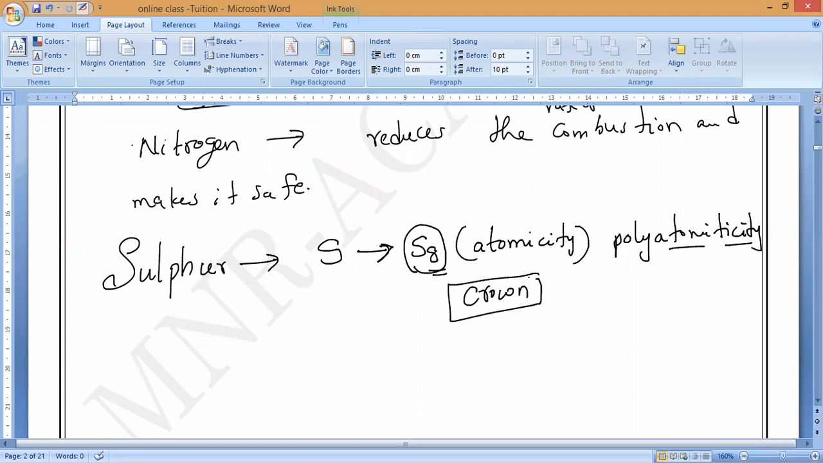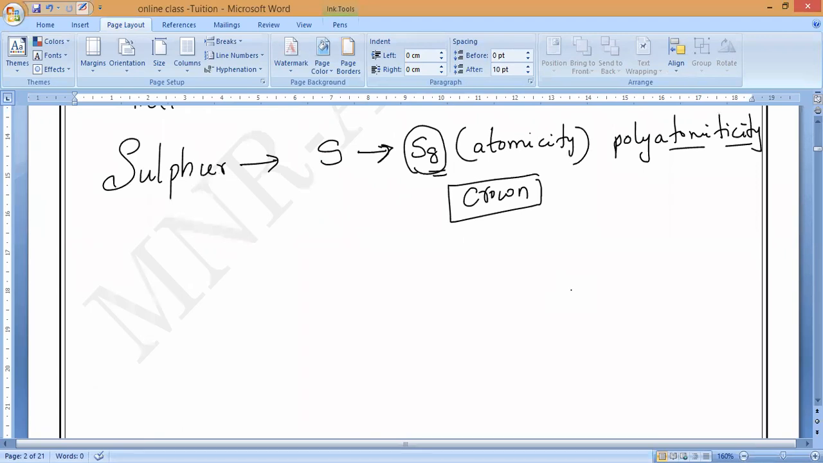Let us discuss: can anybody say what is the known use of sulfur? You can say polyatomic only, yes, 8. So please tell me, what is the use of sulfur? Water purification? For water purification, chlorine we use, not sulfur. Observe very carefully.